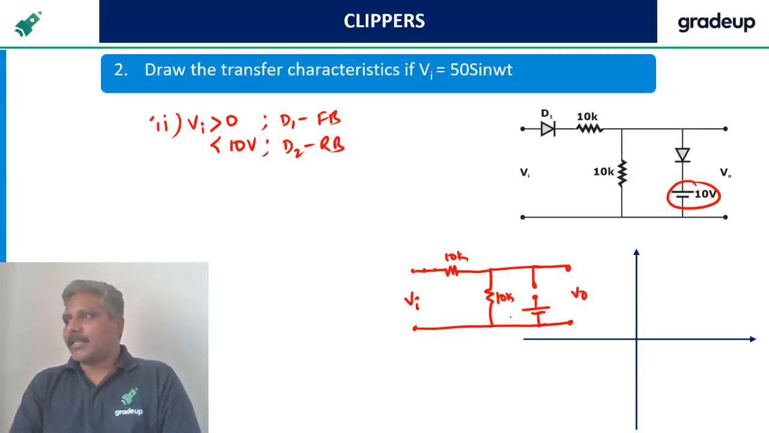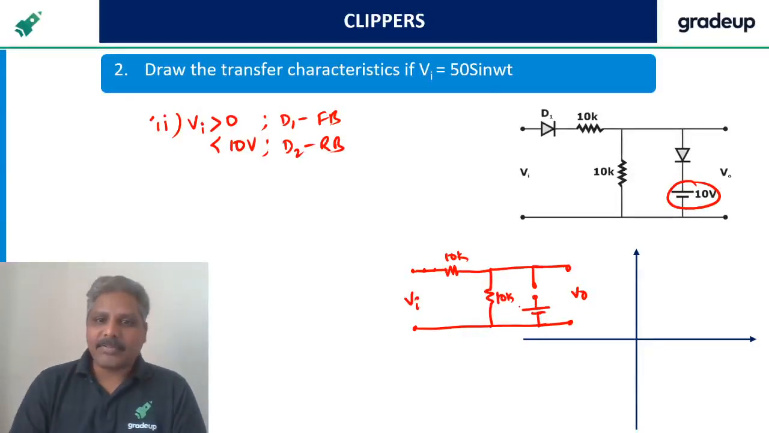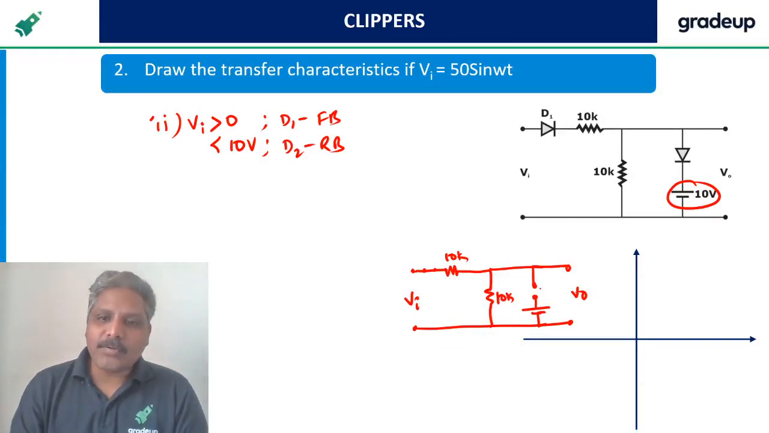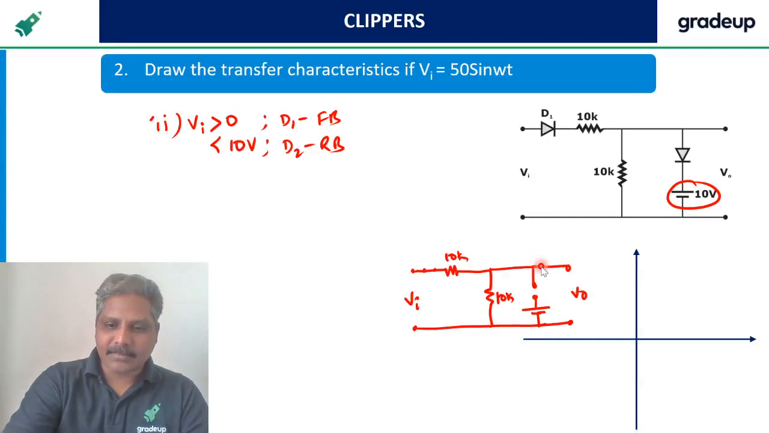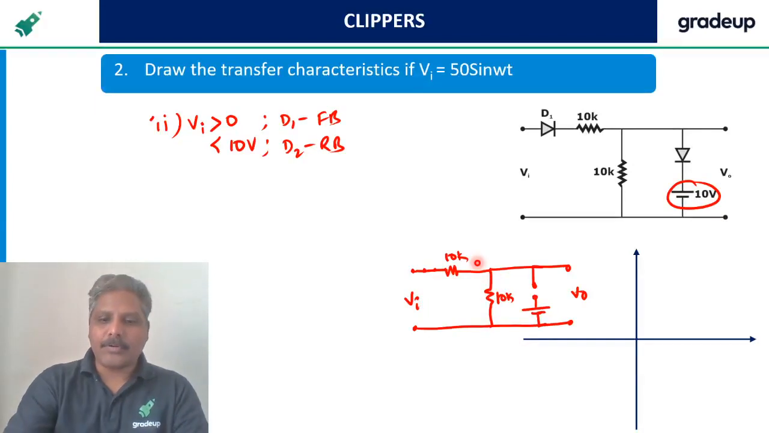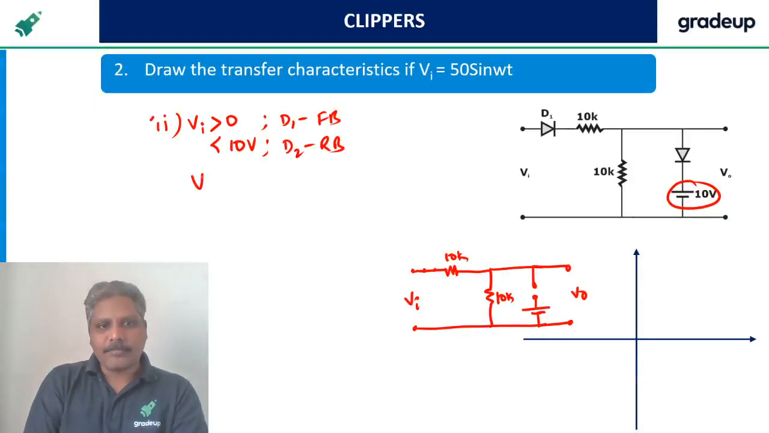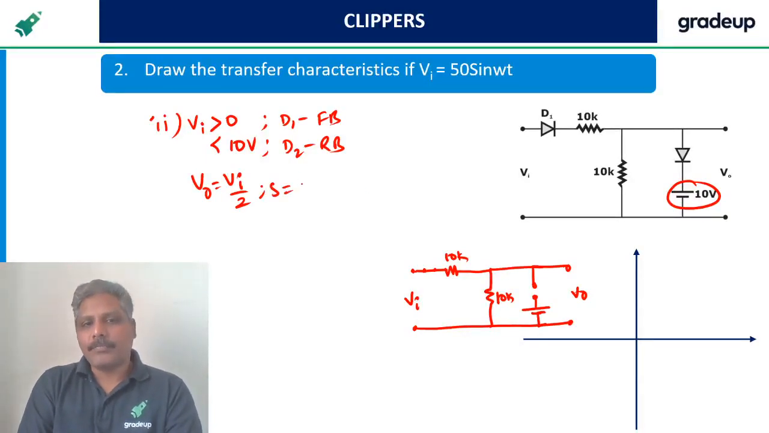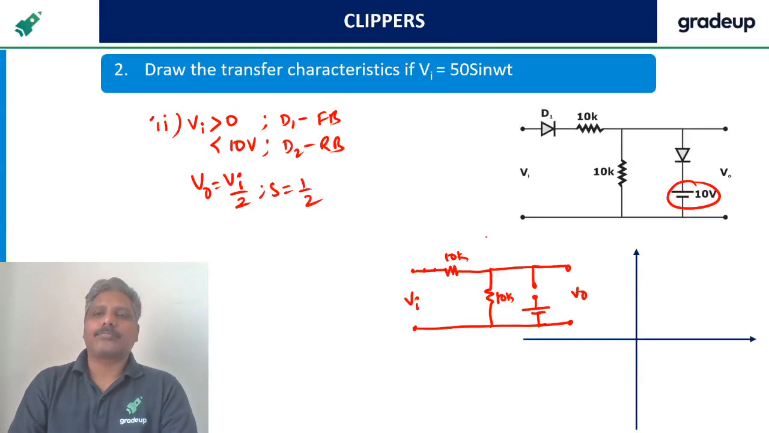I'll come to that. First, let me explain this. Yes. Now, what is the output? Output is this. I think you all know now. Output is this, which is this. So, how much is this? Half of the input. You know the calculation now? V0 is equal to Vi by 2. So, slope is equal to 1 by 2.